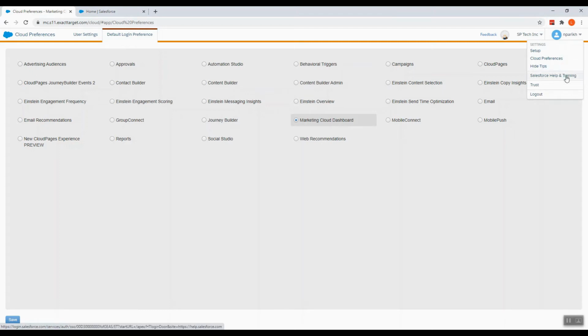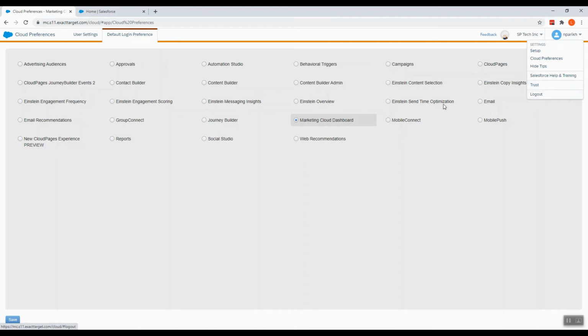This gives the documentation, videos, and trailheads, links to learn more about the marketing cloud. Trust. See, the most important part about the marketing cloud is that it mostly has the customers' data, so we need to see the trust page once before handling the data of our customers.